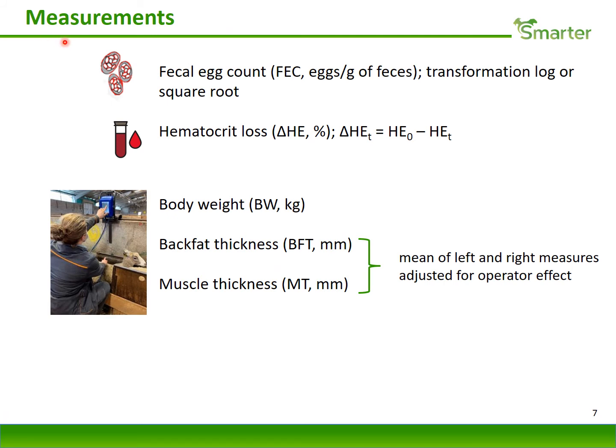We did many measurements, but here we will focus on two main types. The first type is the response to infection, with the fecal egg count and the hematocrit loss. The hematocrit loss is the variation compared to the initial level before infection, and it's associated with the loss in red blood cells with this parasite, Haemonchus contortus. The second type of traits is the production traits of the ewe, with the body weight and the back fat thickness and muscle thickness measured by ultrasound.